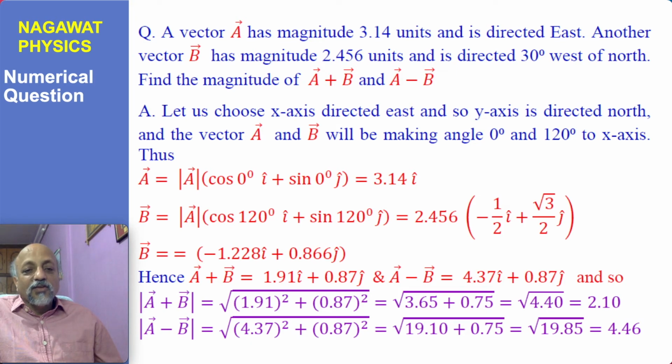But don't think that it cannot happen. So it's 4.46, but the magnitude of A was 3.14, that of B was 2.456, so none of the results can be more than the sum of 3.14 plus 2.456, which you have to work out, which will be, if I am not wrong, 5.596. So these numbers are less than 5.596 and these numbers should be more than the difference, and the difference also you can work out from here and you can check that they are more than the difference also. So that is the thing. The result is in that particular range.